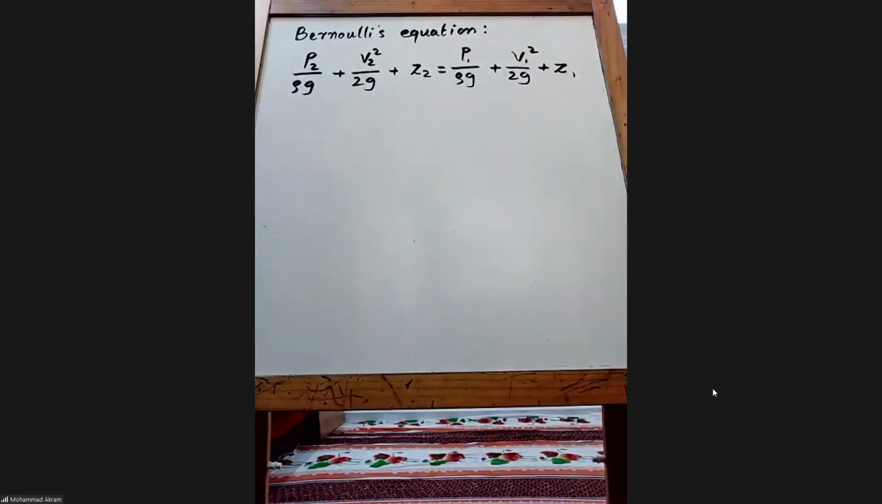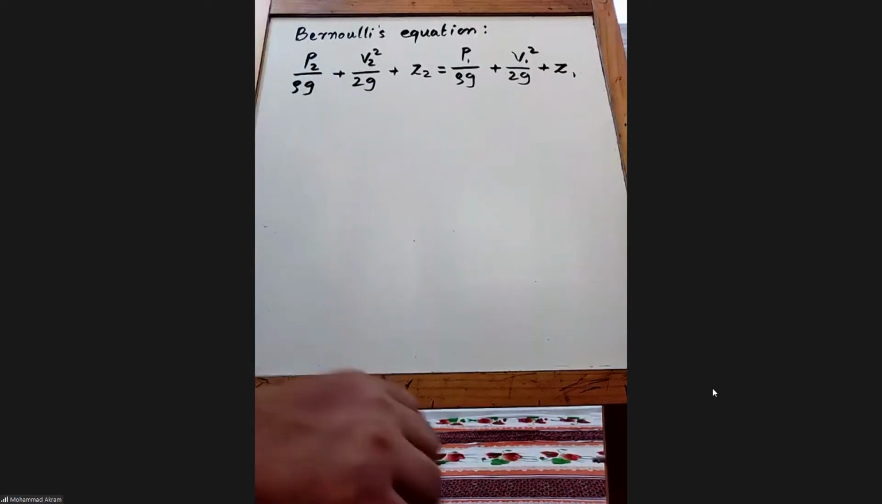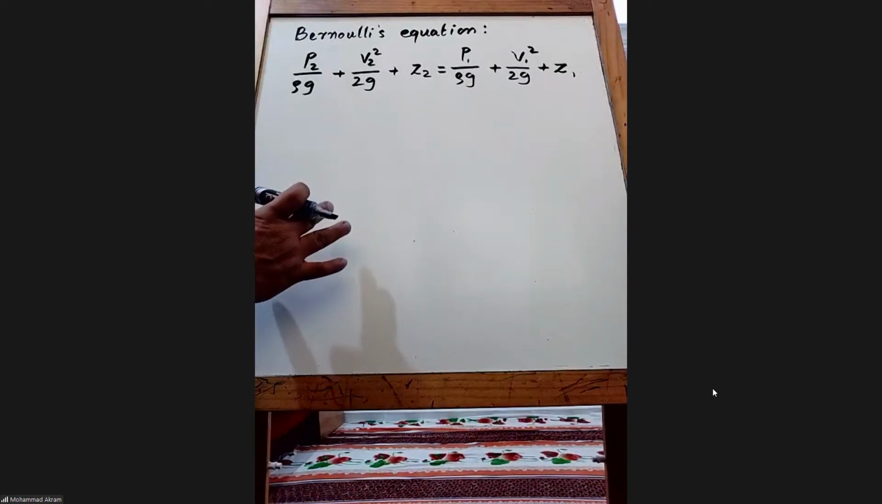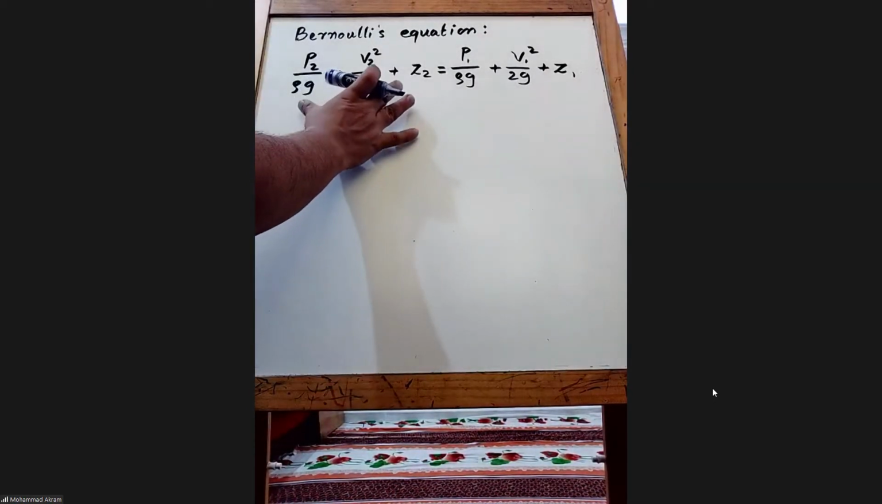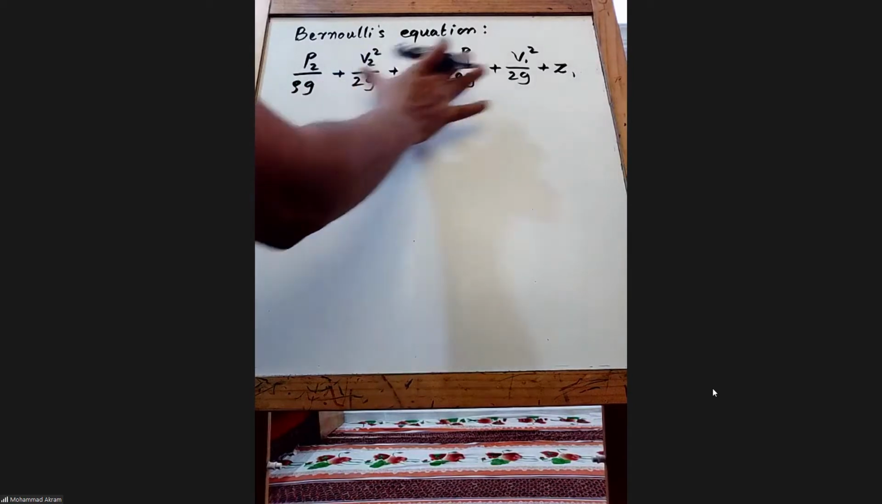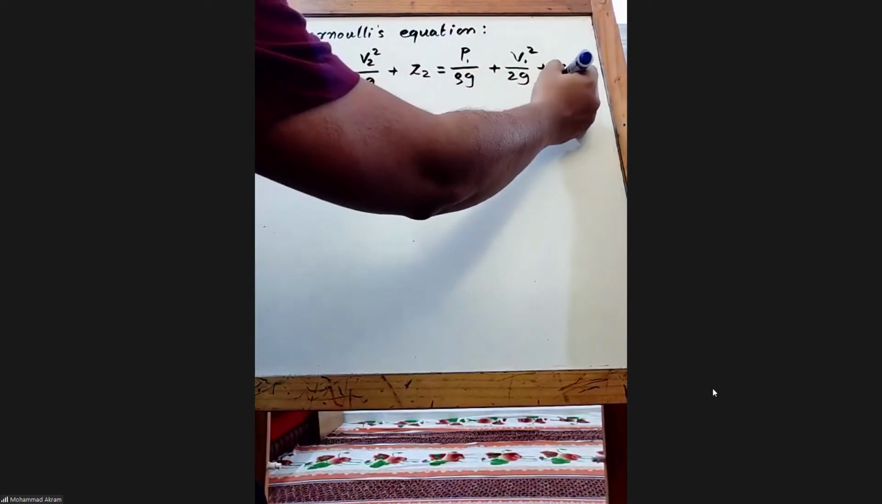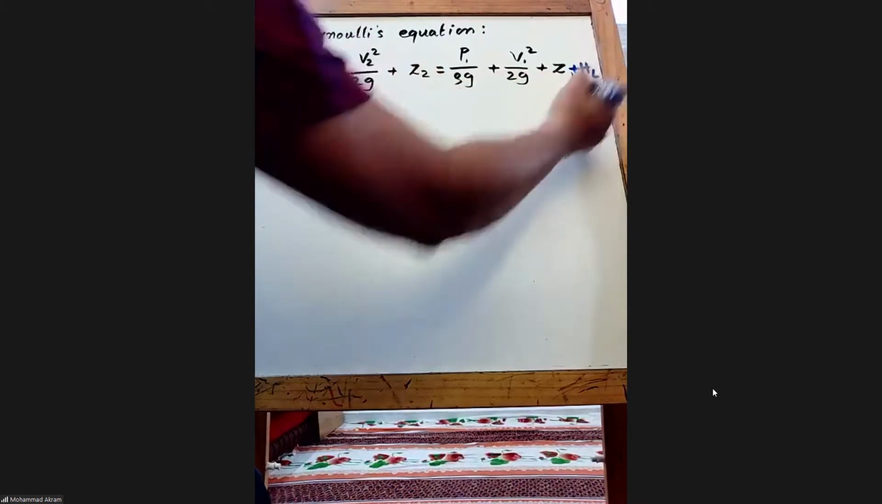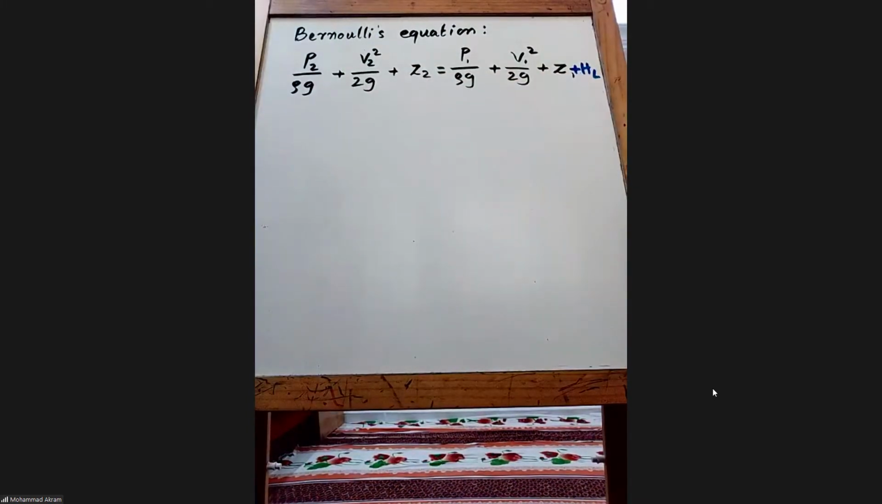This is for ideal flows. Okay. Then what we discussed in the last class is that for real flows, real fluids, we have this plus some h_L, a loss of head.